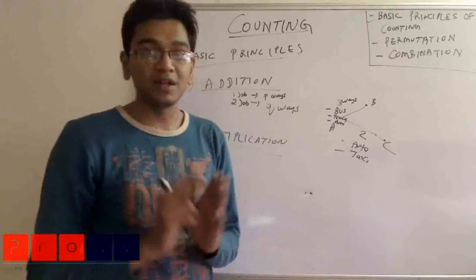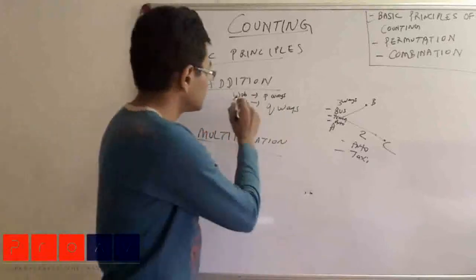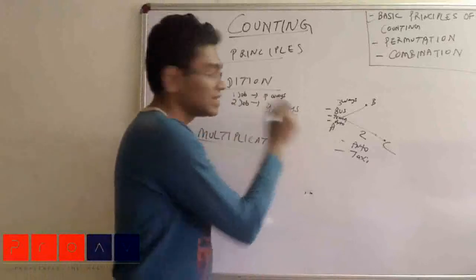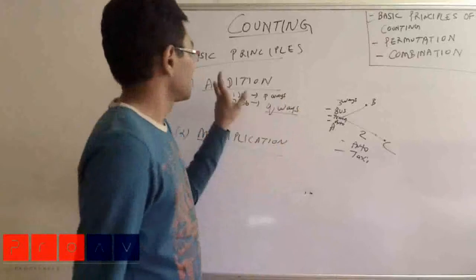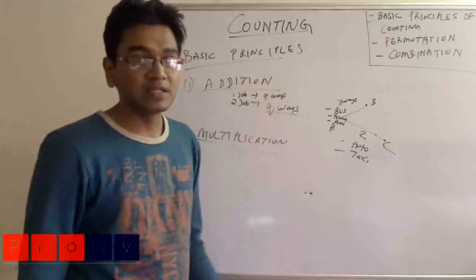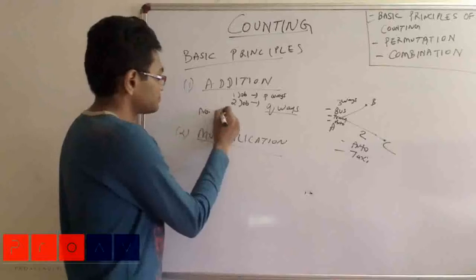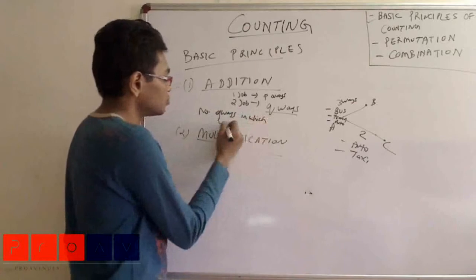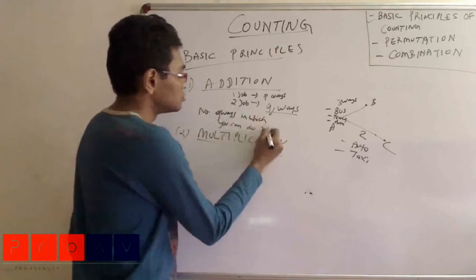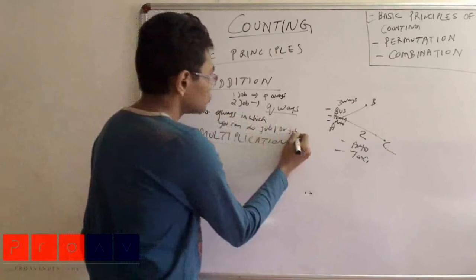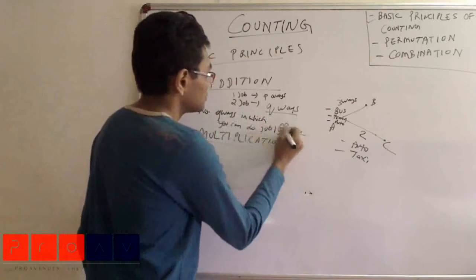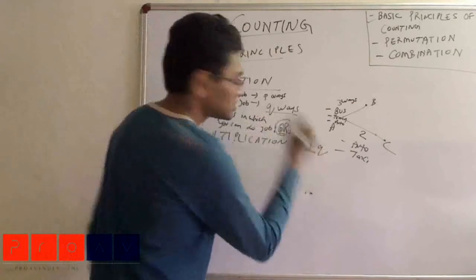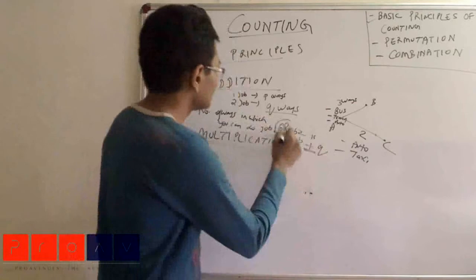So the statement you have to understand very clearly: if one job can be done in P number of ways, and there is a second independent job which can be done in Q ways, then what the basic principle of addition says is that the number of ways in which you can do job 1 or job 2 is P plus Q. So this is the main thing.